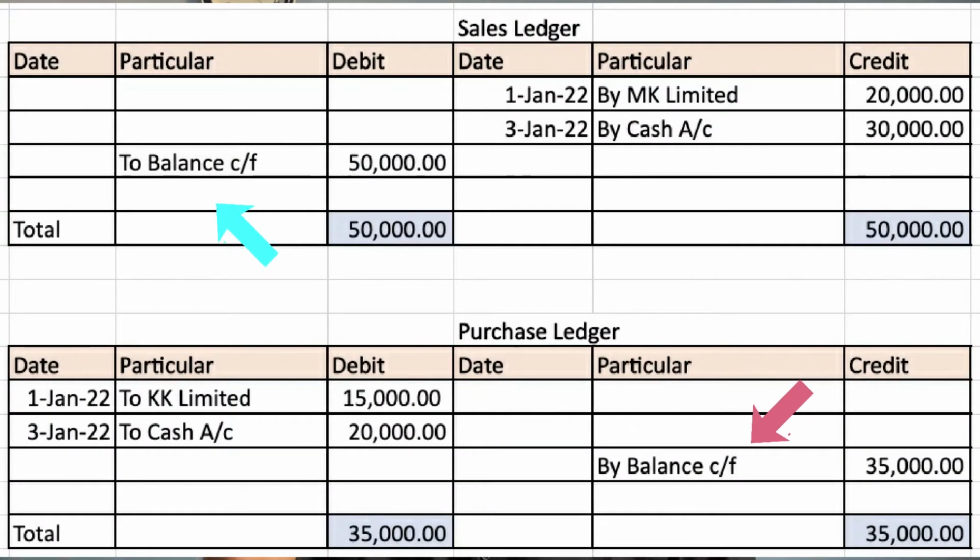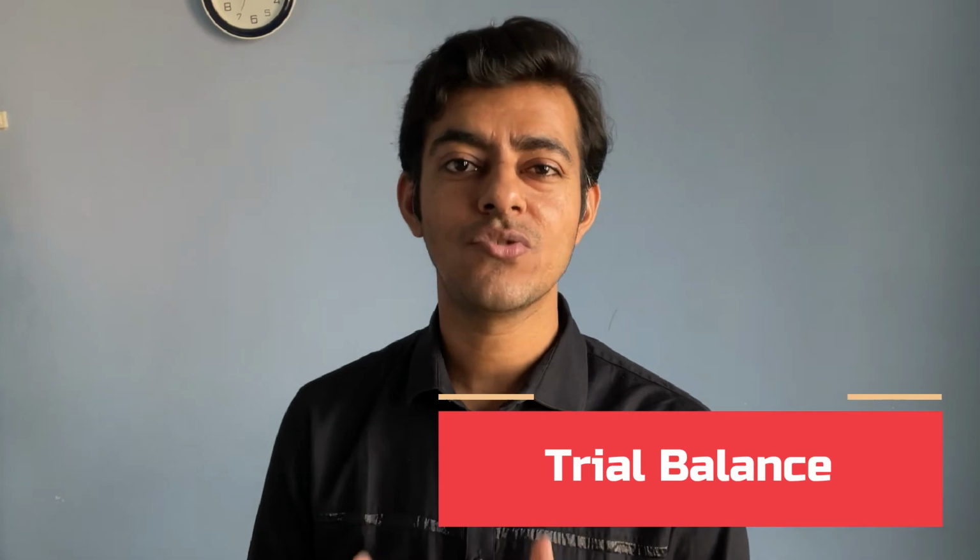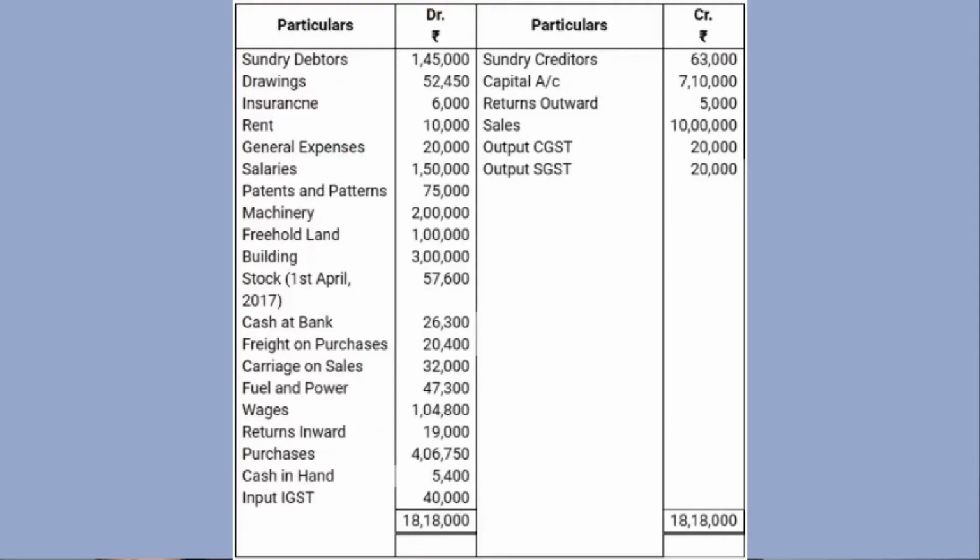So we have sales balance, purchase balance and expense balances, and these balances will be classified into the trial balance. So here comes the trial balance. From all these balances, we will create one table which is called the trial balance. So now you got the understanding of what a ledger is and what a trial balance is.